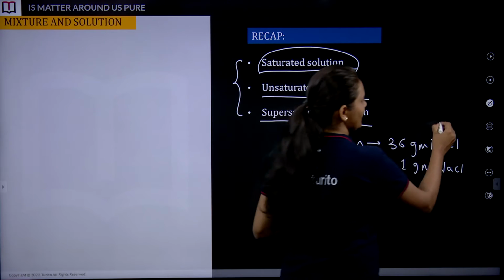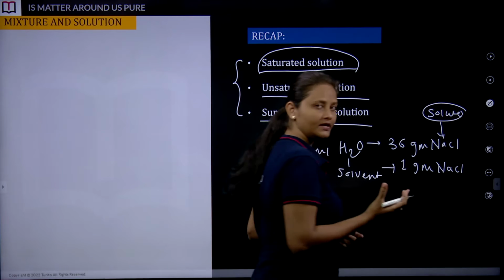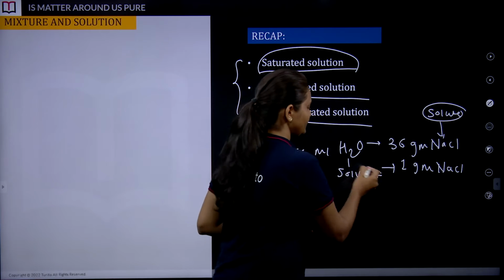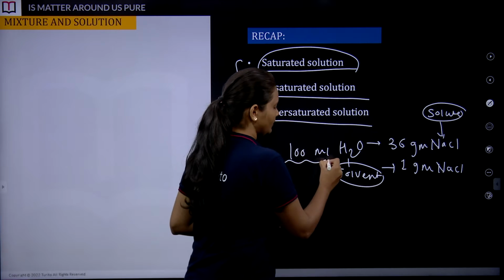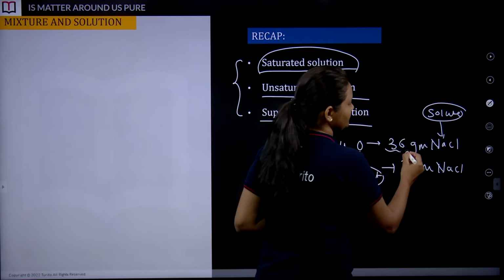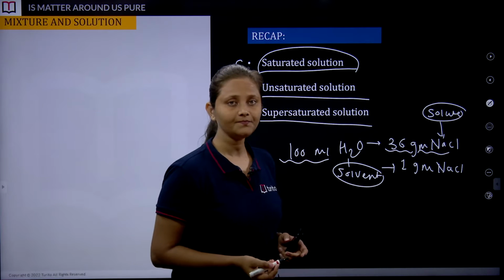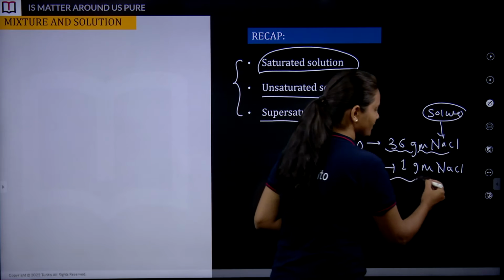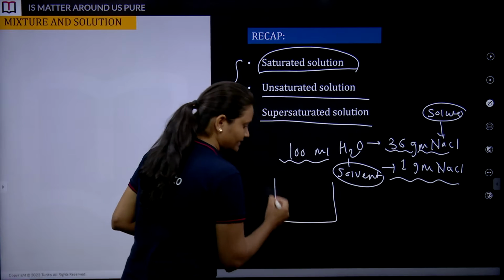Here sodium chloride is our solute, in lesser quantity, and the solvent is in bigger quantity. So 100 ml of water can dissolve 36 gram of sodium chloride, and when we added 1 gram more, it did not get dissolved.